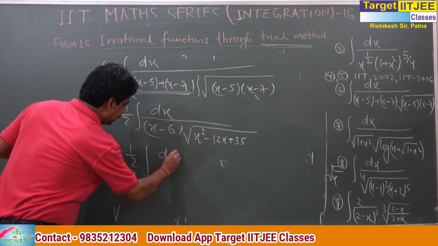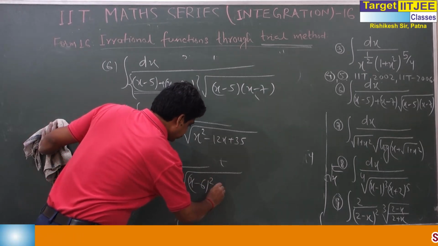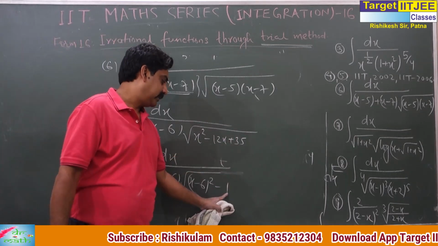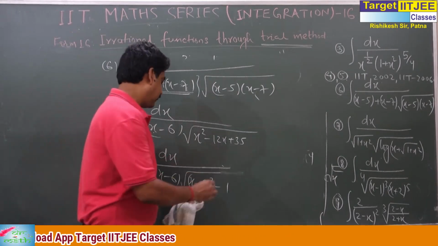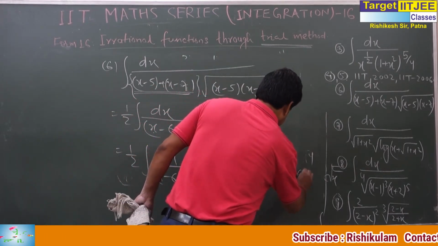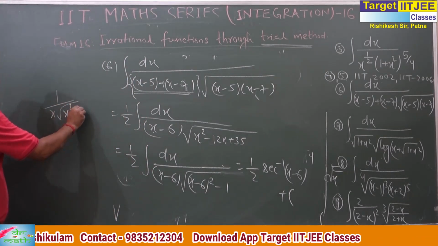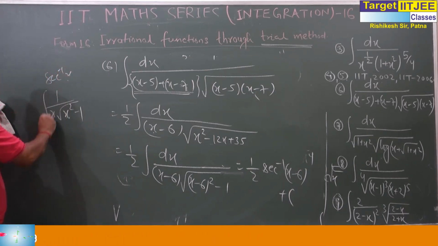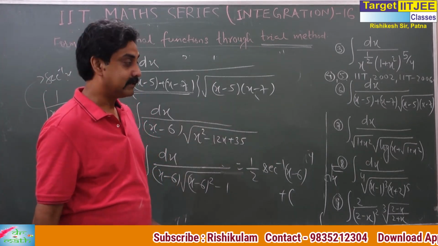This is 1 by 2, dx by (x − 6), and this one is (x − 6)² − 1. 36 minus 1 is 35, and 36 is adjusted in (x − 6) whole squared. So what is this? Direct result: 1 by 2 sec inverse (x − 6). Recall that the differentiation of sec inverse is this, so its integration is sec inverse. Okay, very simple. You may have to think like this.